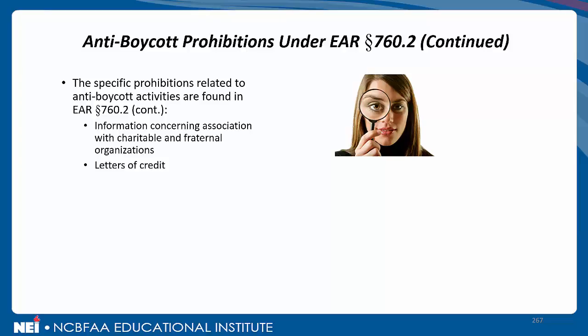First sub-bullet point, any information concerning association with charitable and fraternal organizations. One of the biggest areas where you see boycott terminology, boycott requests, is found in a letter of credit. We have an actual example of that coming up soon, so make a mental note. It's not unusual under very specific circumstances to see anti-boycott wording in a letter of credit.